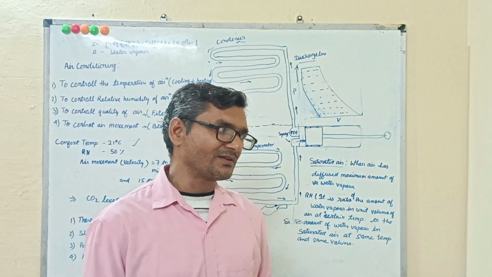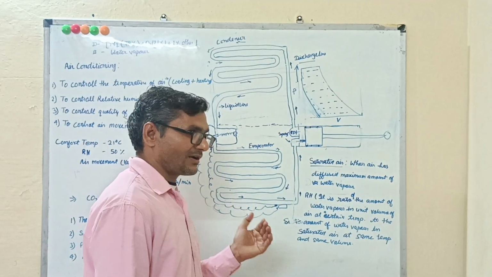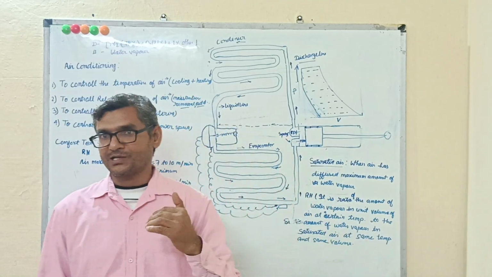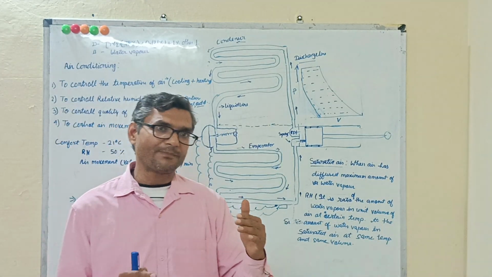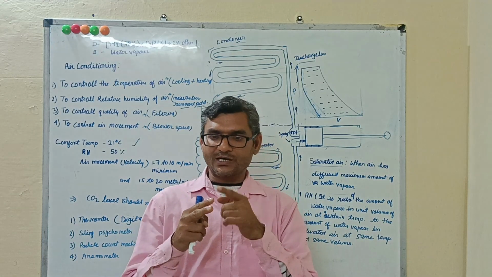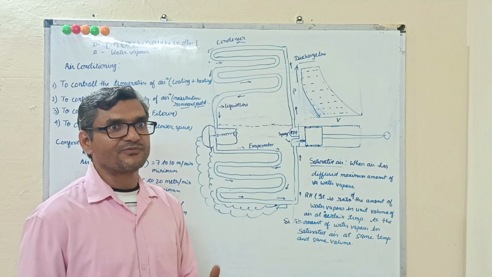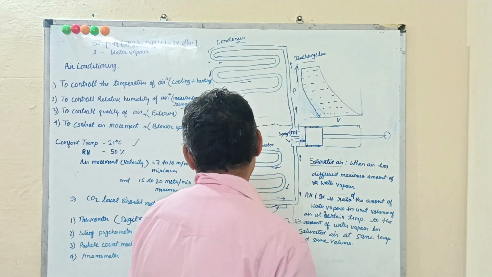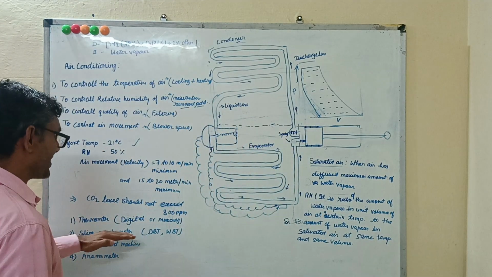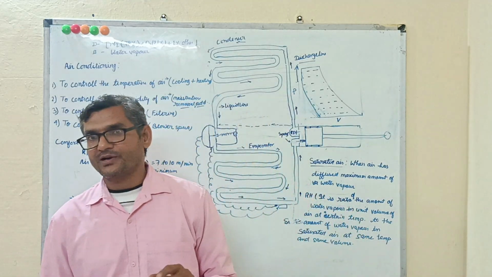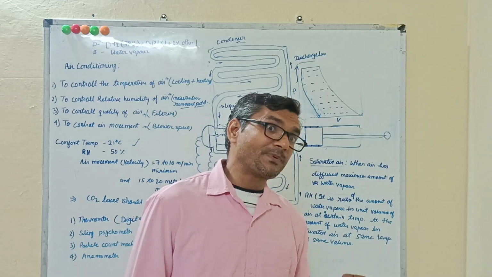Both temperature differences will give the result of how much RH, how much moisture is there. More moisture means the depression, the temperature difference, will be less. Less RH means the temperature difference will be more. With the help of the temperature difference, there is a chart called the wet bulb depression chart.